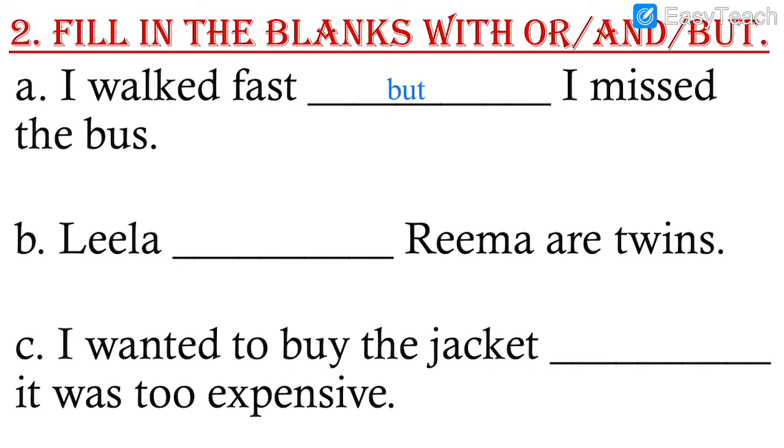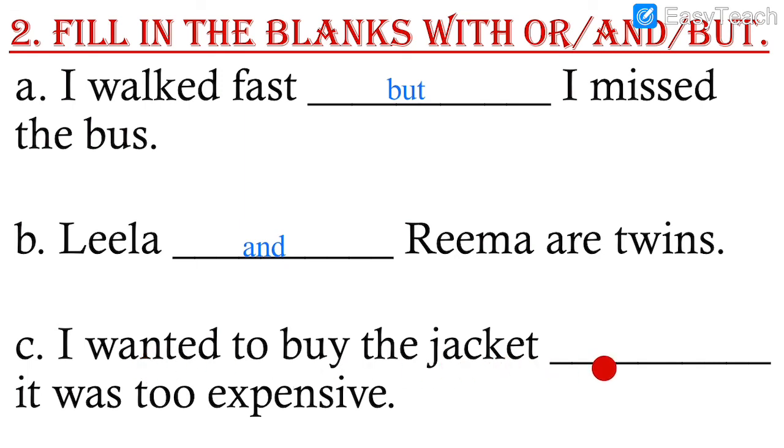Leela dash Rima are twins. And or but. Both are sisters. So and or but. We write and. Leela and Rima are twins. Write and in the answer because the same kind of thing it is.